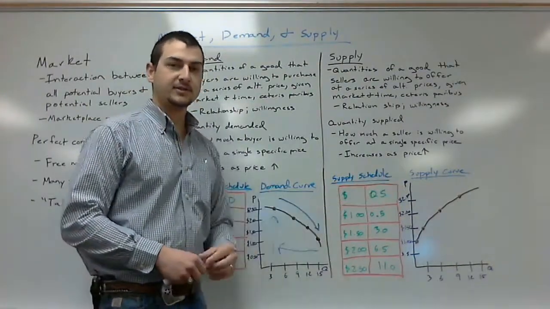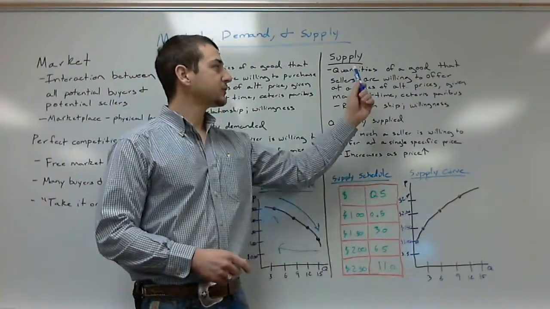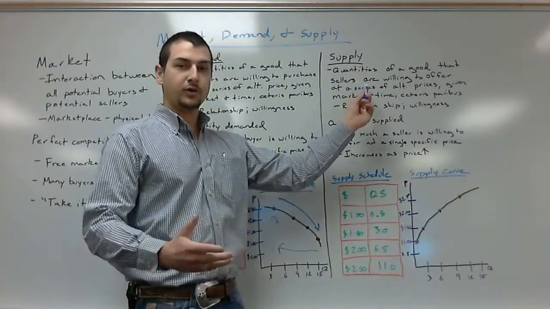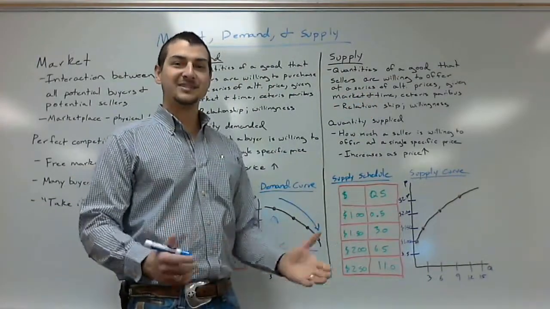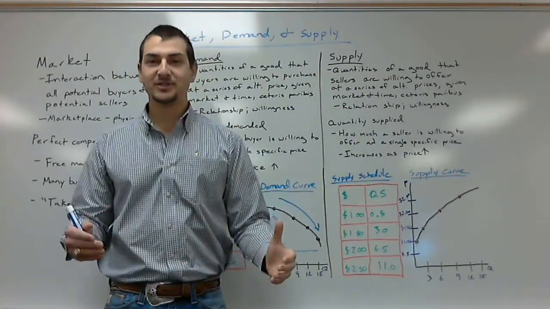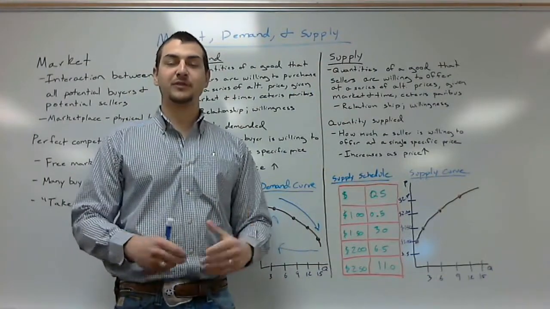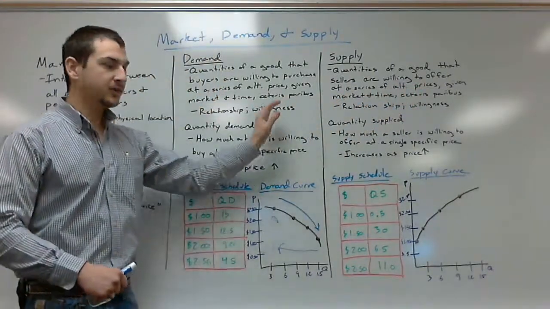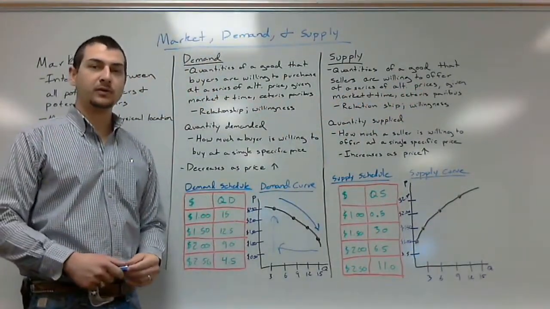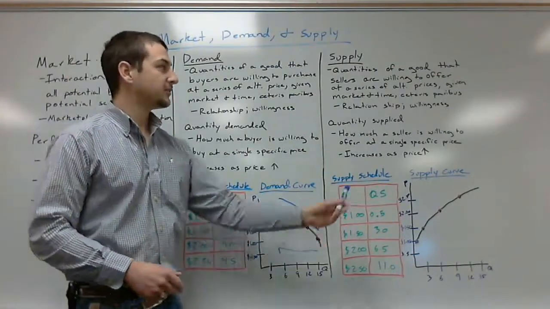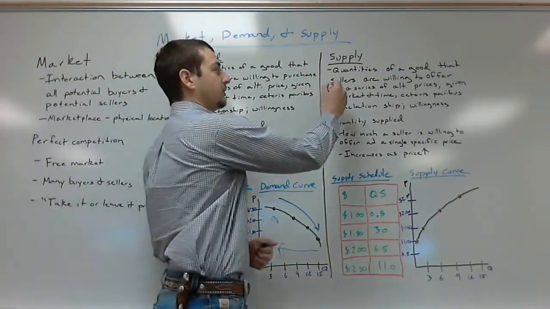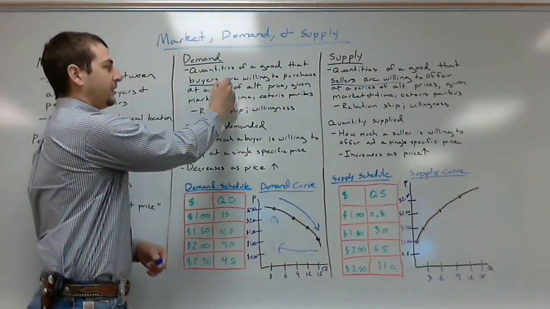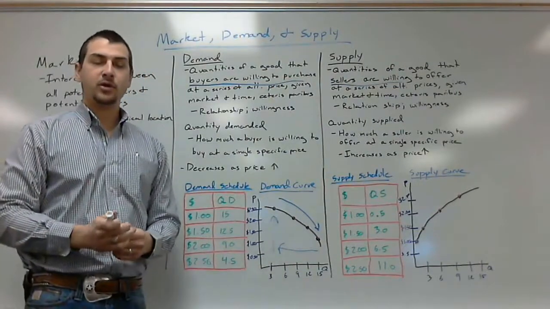So let's go ahead and dive into supply real quick. The definition for supply is the quantities of a good or service that sellers or producers are willing to offer at a series of alternate prices given a specific market and a specific time, ceteris paribus. If we compare this definition to the demand definition, it's almost identical. The only key difference is in supply, we talk about quantities of good that a seller is willing to offer, versus in demand, we talk about how much buyers are willing to purchase.